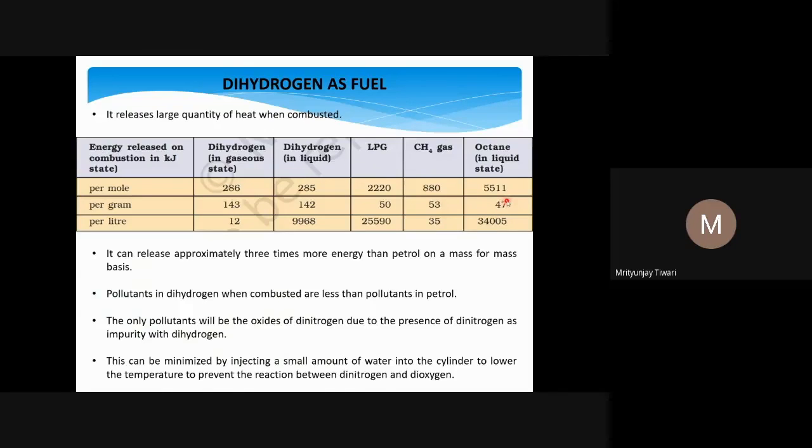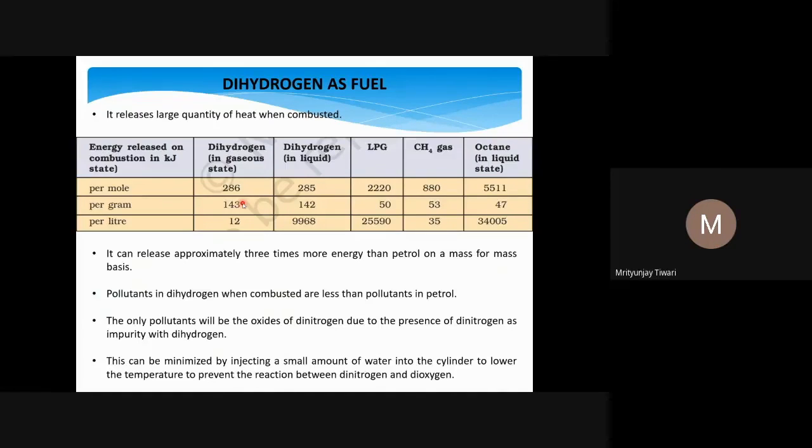So we can see almost 3 times the energy from dihydrogen as compared to gasoline or petrol. It releases approximately 3 times more energy than petrol on a mass basis, meaning the exact same mass of different fuels, particularly petrol and dihydrogen.